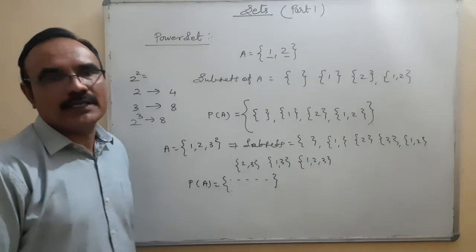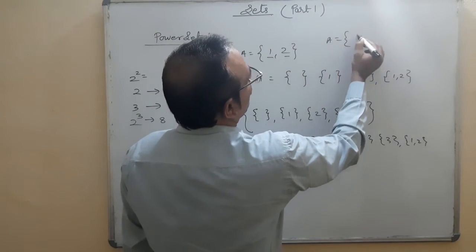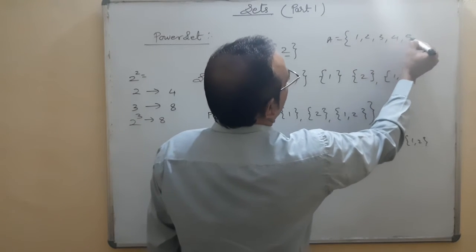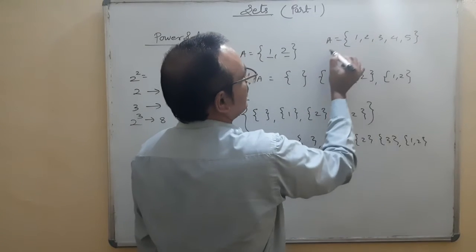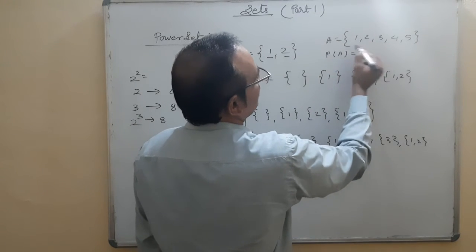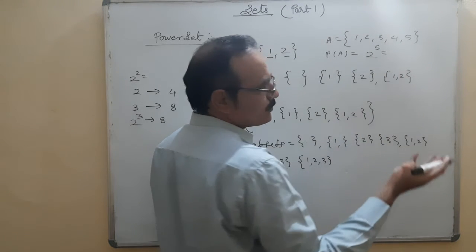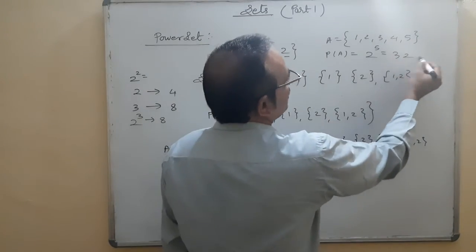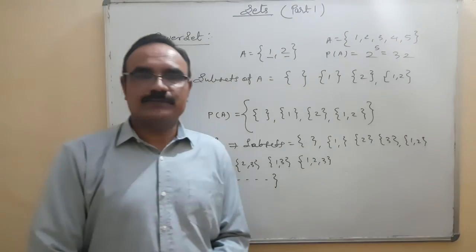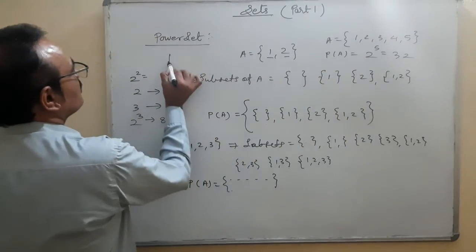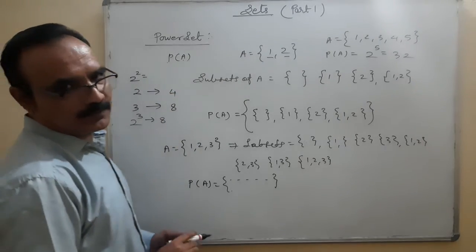N is the number of elements. So suppose any set has 5 elements. How many subsets are possible here? That means the number of elements of the power set of A is 2 to the power 5: 2, 4, 8, 16, 32. Total 32 subsets are possible. Okay. So this is the procedure, and that is called the power set, which is represented by P. Okay. P of A, what does it mean? Power set of A. Okay.